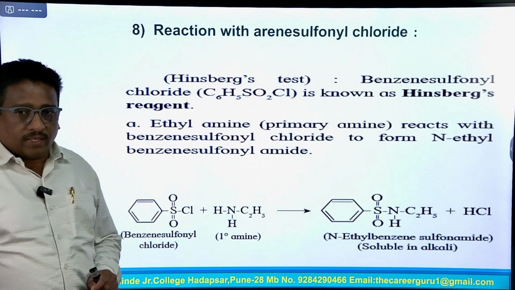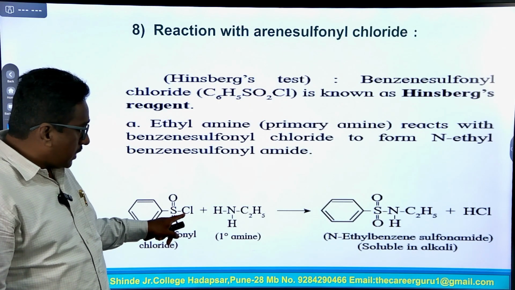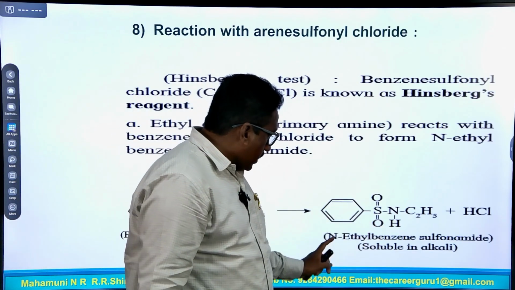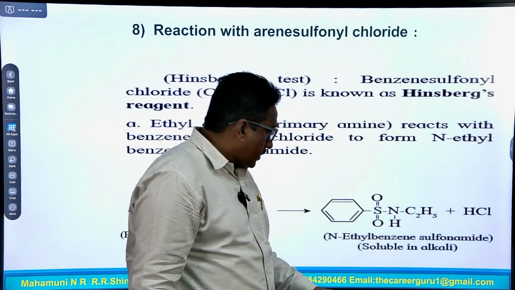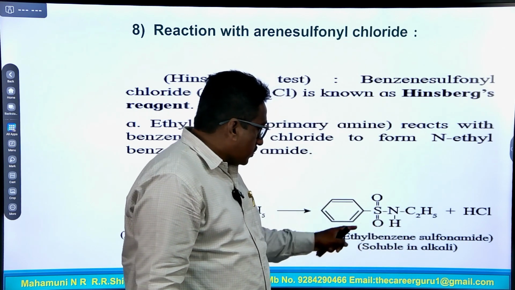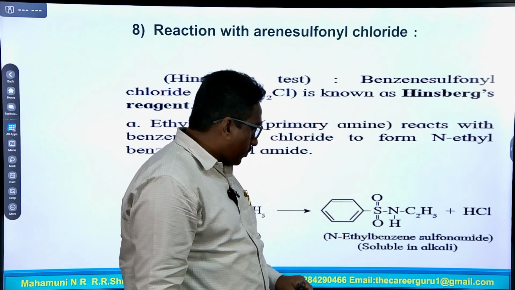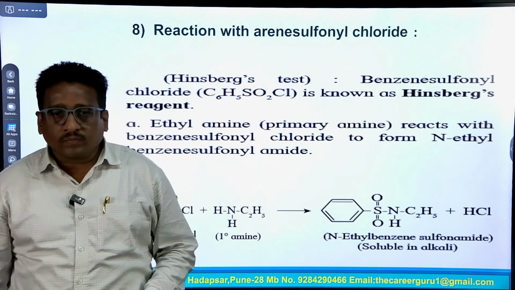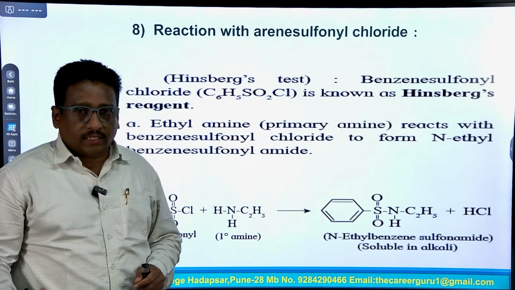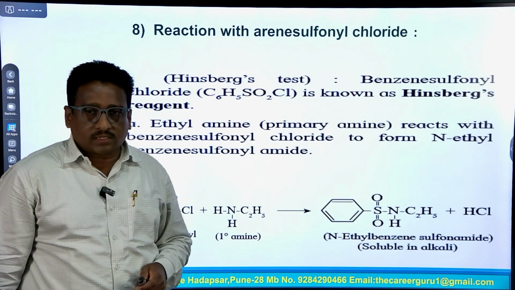This ethyl amine reacts with benzene sulfonyl chloride, this chlorine atom is replaced by the NH(C2H5) group and forms N-ethyl benzene sulfonamide. This is the structure of N-ethyl benzene sulfonamide, and this molecule is soluble in alkali like NaOH or KOH. So, this is the reaction of the Hinsberg test.